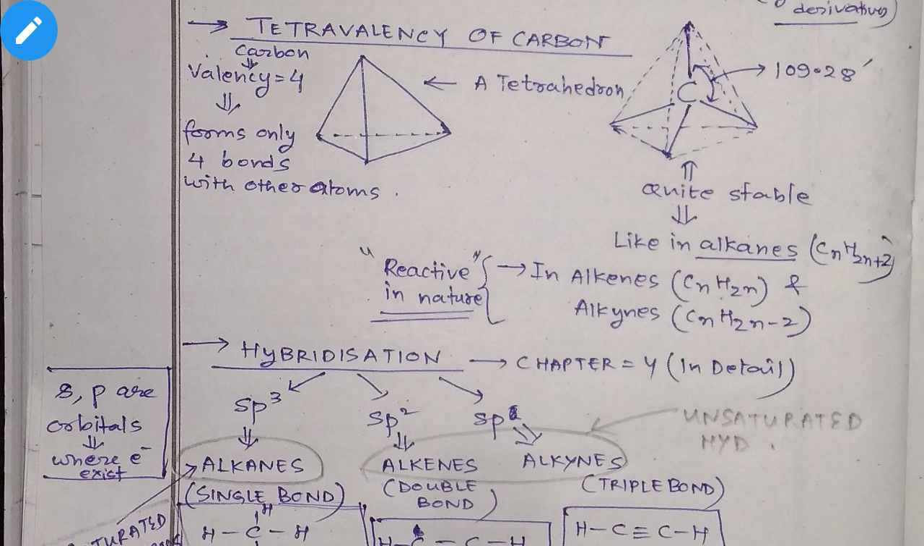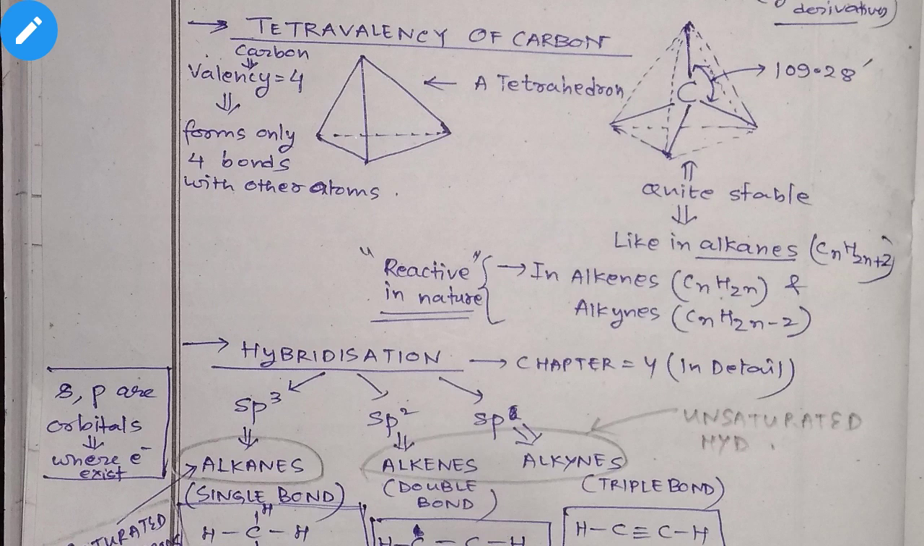So you will not get carbon containing five bonds. You will not get a compound where carbon is attached to five different atoms. Always you will see compounds of carbon where they are connected to four other atoms. That means they are tetravalent. Tetra means four, and the valency is 4. That's why we say that carbon is a tetravalent atom.